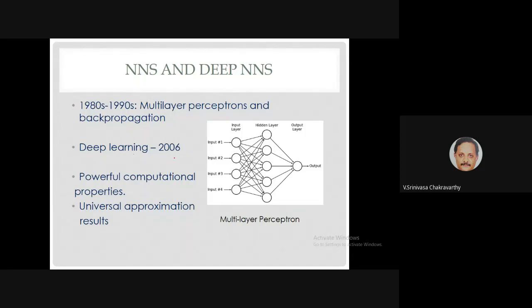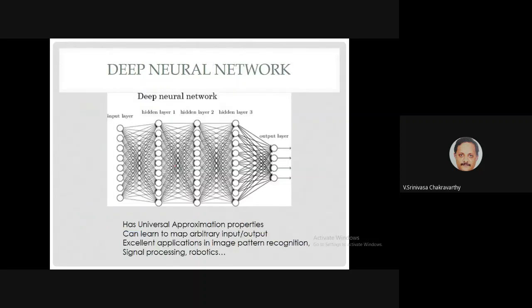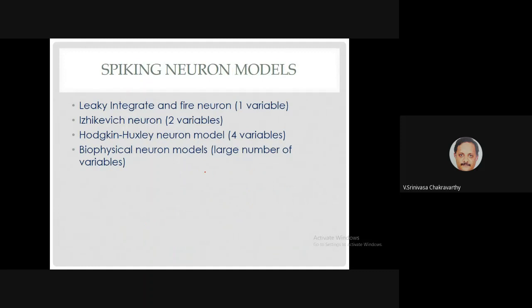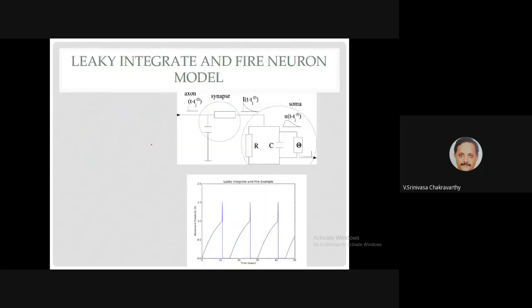Somehow the terminology stuck when Hinton and others talked about deep learning in a 2006 paper. I'm jumping the gun a little bit, but I just want to talk about the history. A deep neural network is one where you have lots of hidden layers. As for spiking neuron models or networks, we have seen some of these models, where they produce spikes.